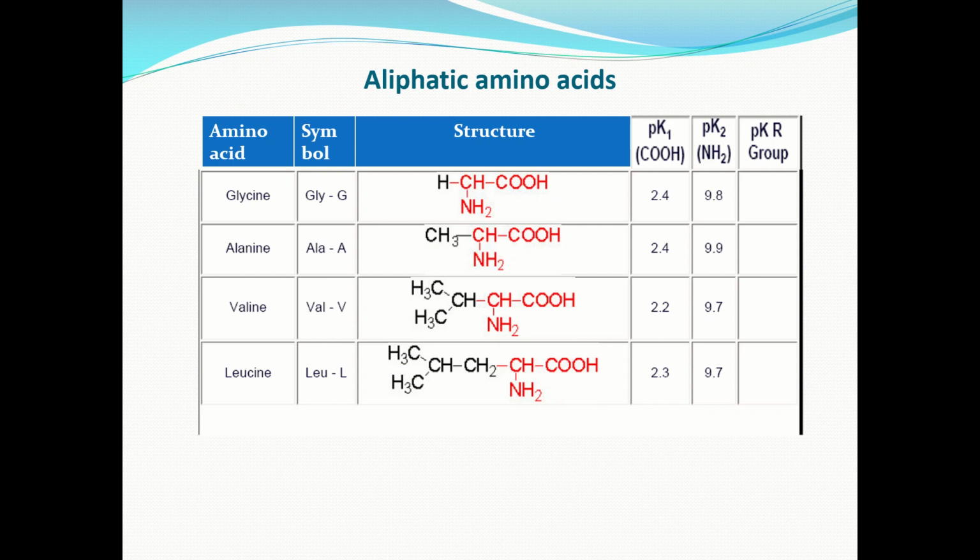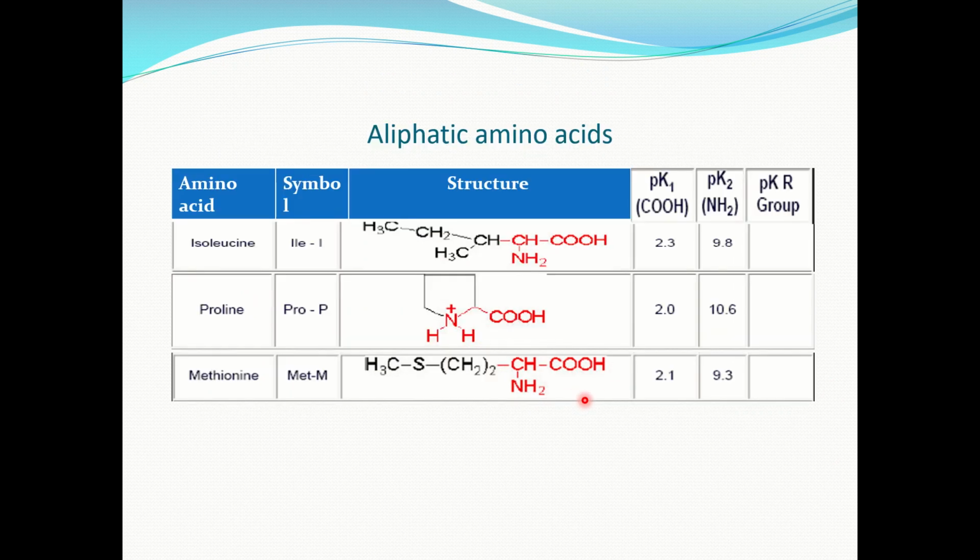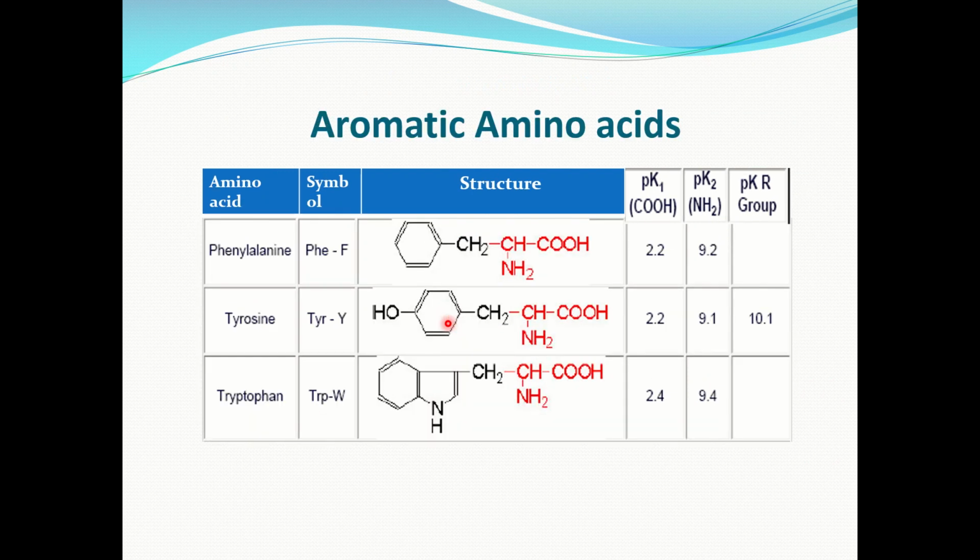These are some aliphatic amino acids: glycine, alanine, valine, leucine. In glycine, the R group is H. In alanine, this is CH3 group. In valine, this is isopropyl group. So, these are some aliphatic amino acids. These are some other aliphatic amino acids: isoleucine, proline, methionine. Proline is the only amino acid which contains the secondary amino group. These are aromatic amino acids that contain a benzene ring as R group. This is the phenylalanine, tyrosine, and tryptophan.